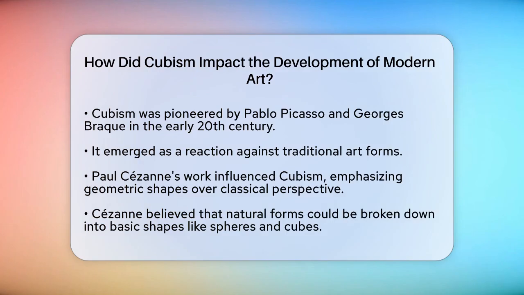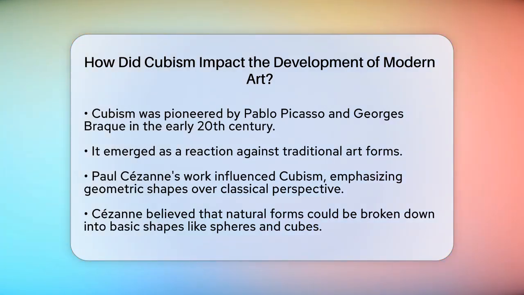Cubism emerged in the early 20th century as a reaction to traditional art forms. It was heavily influenced by the works of Paul Cézanne, who abandoned classical perspective and used colors to create depth. Cézanne's statement that all forms in nature are built up from a number of archetypes, such as sphere, cone, cylinder, and cube, laid the groundwork for Cubism's geometric approach.